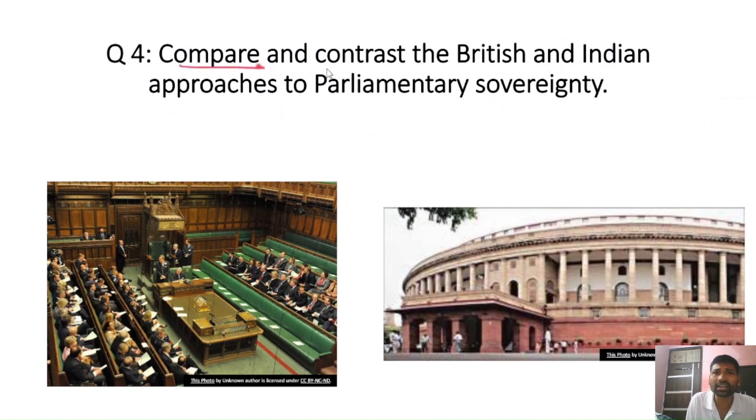Fourth, compare and contrast the British and Indian approaches to parliamentary sovereignty.